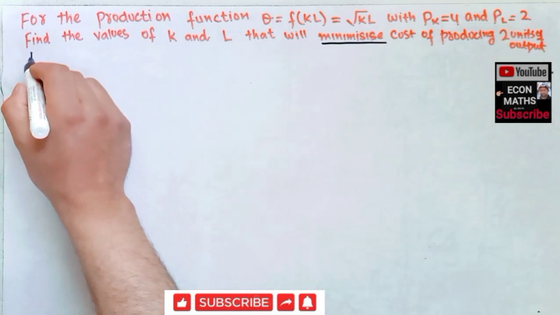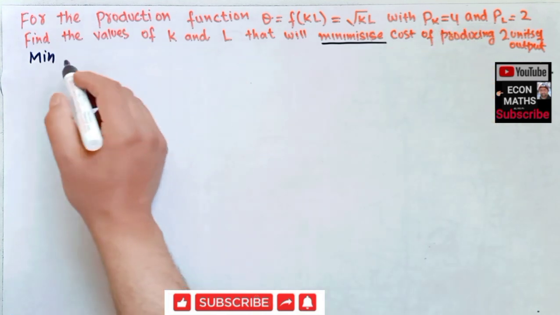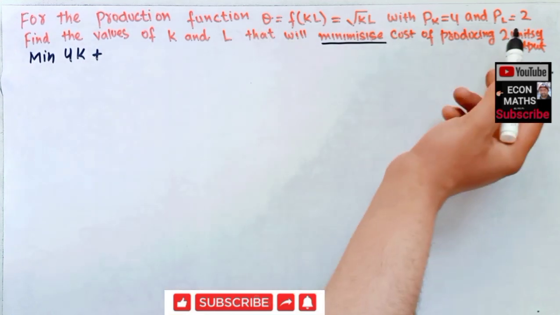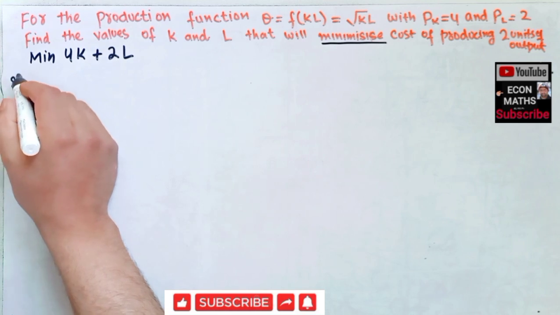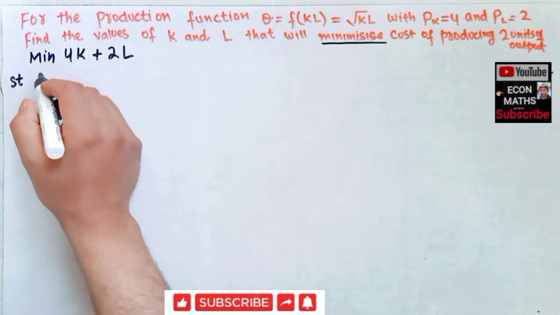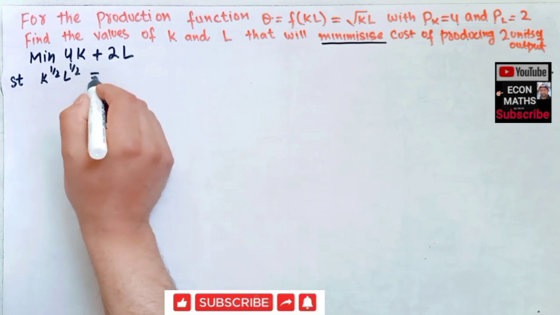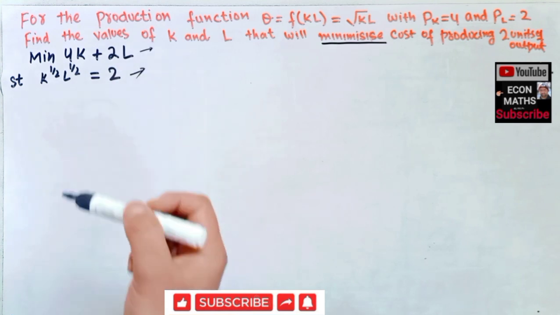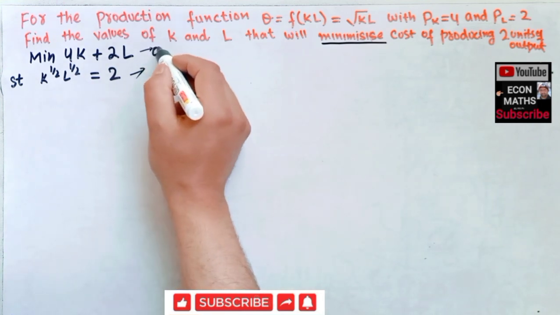So we have to minimize the cost. Now what is cost here? Price of capital is 4, so 4 times the units of capital, 4K, plus 2 times the units of labor, 2L. Minimize this cost subject to the production constraint. Our production constraint is K to the power 1/2, L to the power 1/2 equal to 2, because this is our minimized cost subject to the constraint of producing 2 units with the given production function.